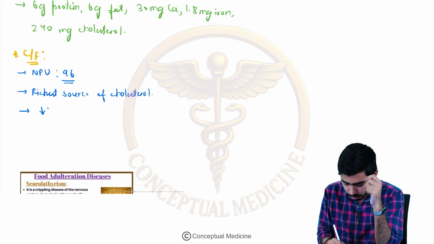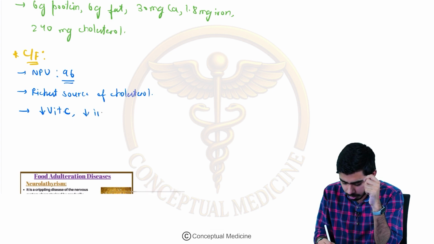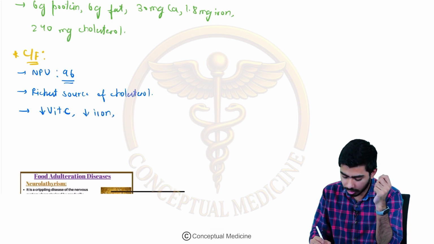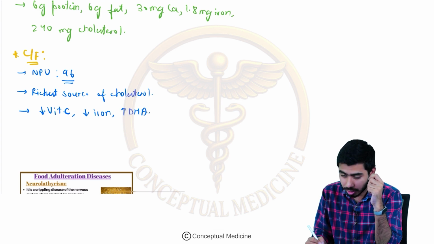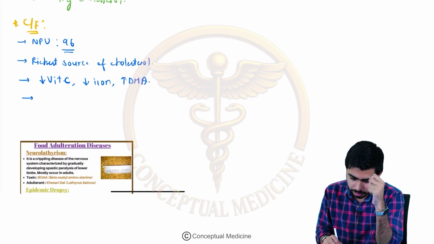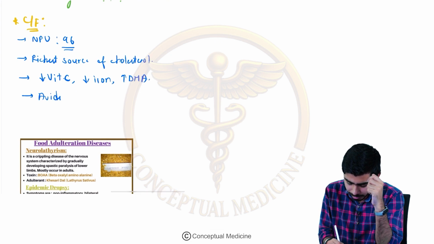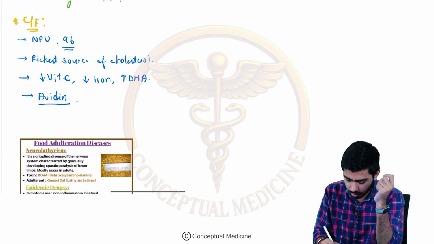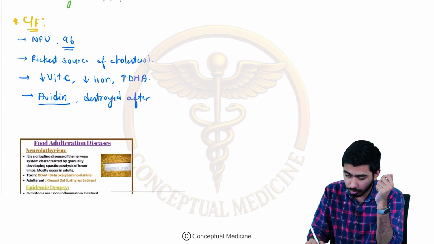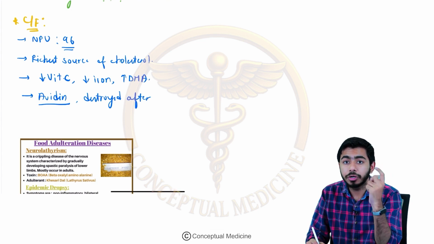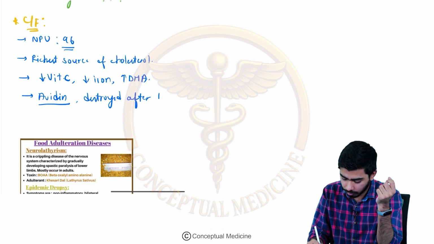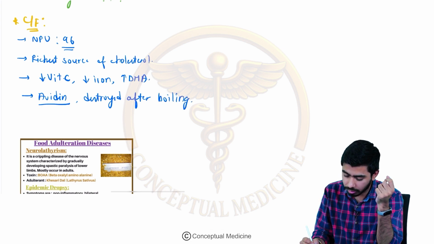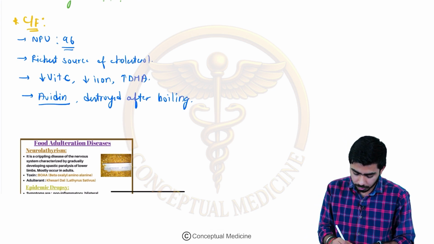It is actually not very good in vitamin C content, but it has a high quantity of docosahexaenoic acid, DHA, right? It is low in iron also. It has one protein, avidin. Avidin is not good for us. Avidin is destroyed after boiling. So people who are consuming raw eggs might get biotin deficiency, because the avidin is not destroyed if they have not boiled the egg.